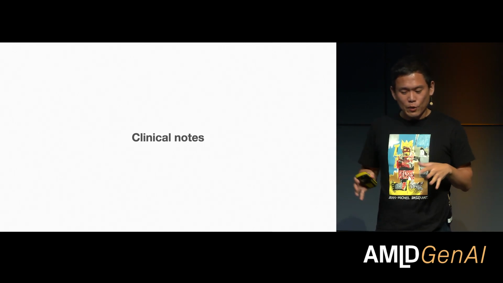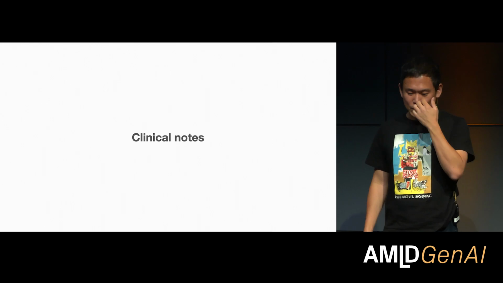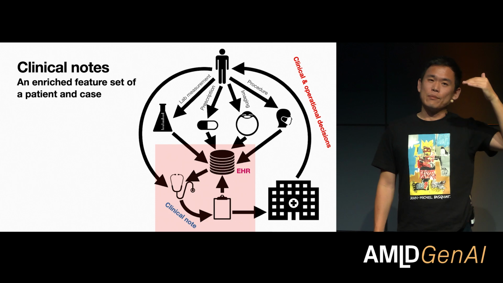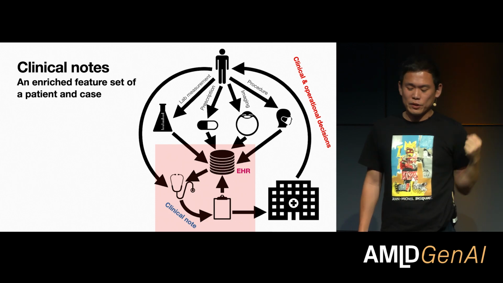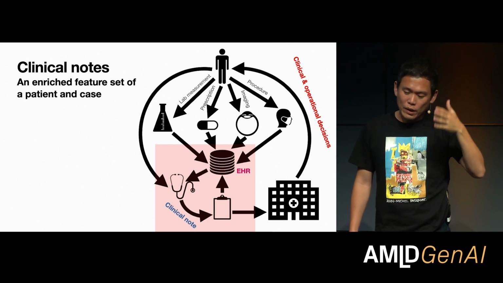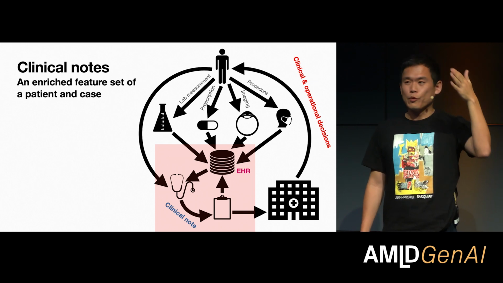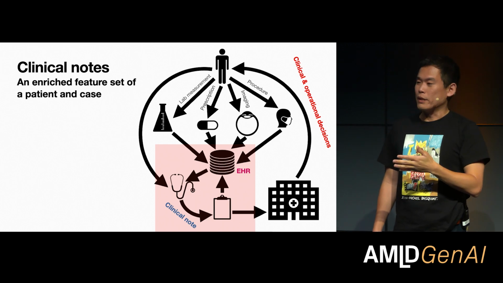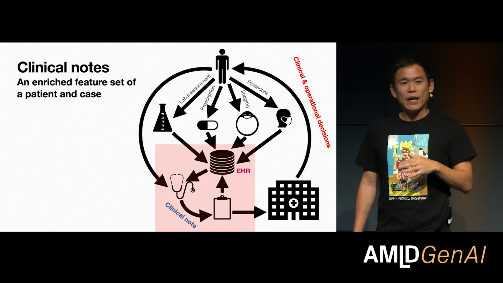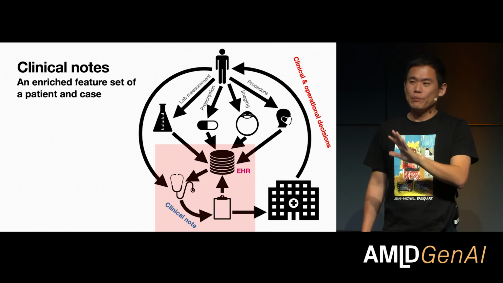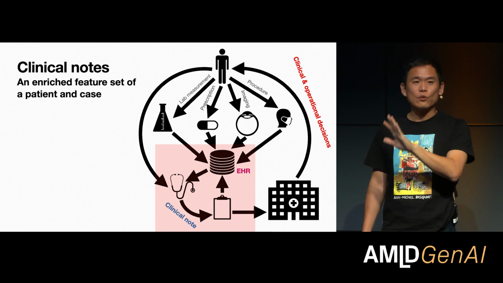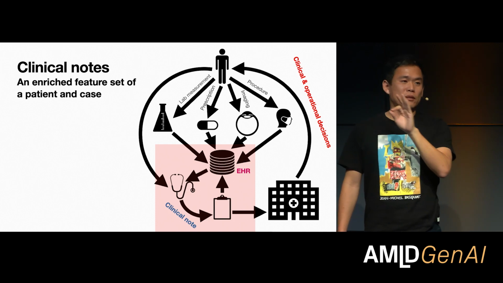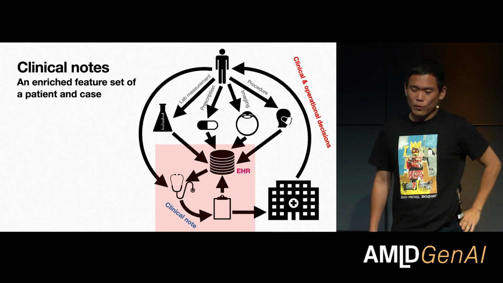Before I tell you about whether we actually built it or not, let me tell you about clinical notes. If you recall from the previous slide, where I told you about what kinds of decisions need to be made whenever there is a patient at the hospital, what you notice is that whatever happens to the patient is going to be recorded in the electronic health records, and is also going to be summarized by the clinician in a clinical note. And that happens every time any patient comes to the hospital and goes through anything that is measured, anything that is imaged, any kind of surgery they go through, and whatnot.